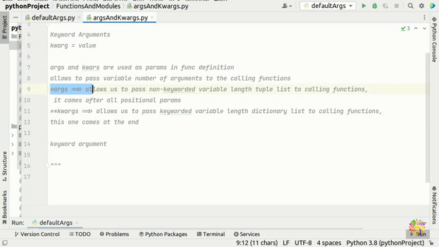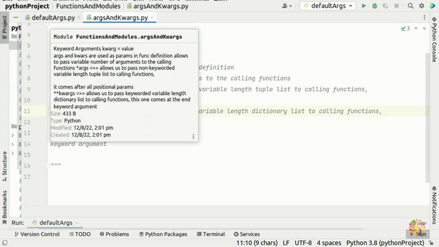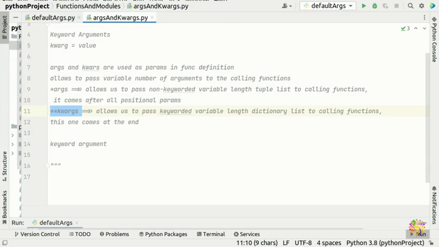As you've seen here, args and kwargs, or keyword args, whatever you want to call them. But don't confuse this with C++. If you are coming from C++, you might think this is a pointer, or a pointer to pointer, but it's not.